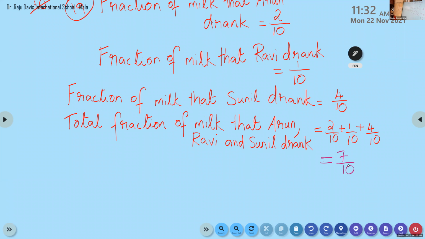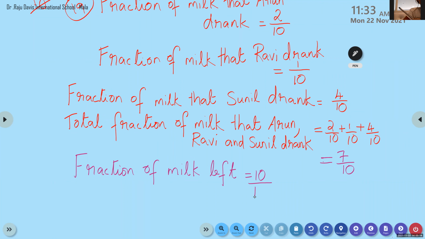So fraction of milk is 10 by 10 minus 7 by 10. Okay, children, now I will ask the fraction of milk left. Ma'am, 3 by 10. We have to subtract from the total. So who can give me what is the total here? 10 by 10 minus 7 by 10. Very good.